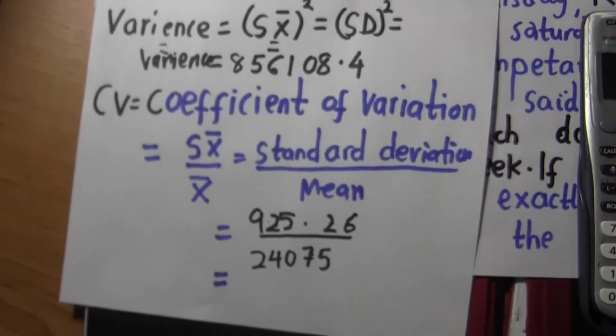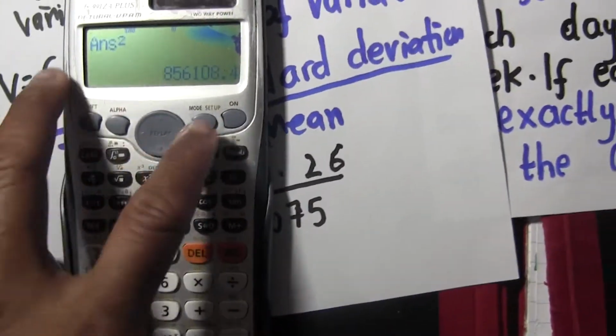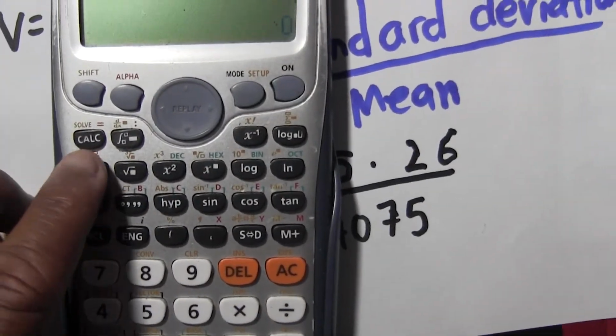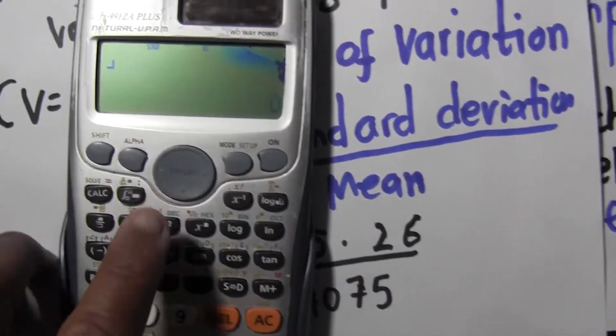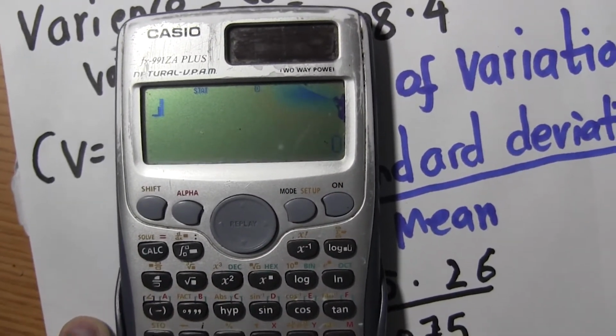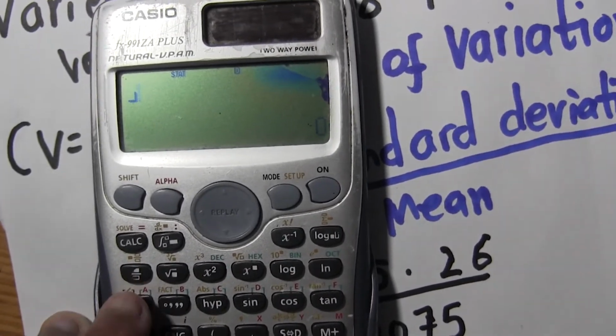Okay, now let's get the coefficient of variation. So come to the calculator and cancel everything. Sometimes the fraction option doesn't come up. So how do you clear the data on your calculator? Because you want to put in a fraction, but it doesn't come.